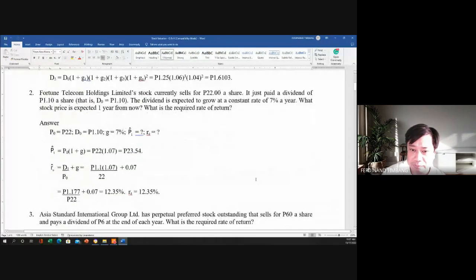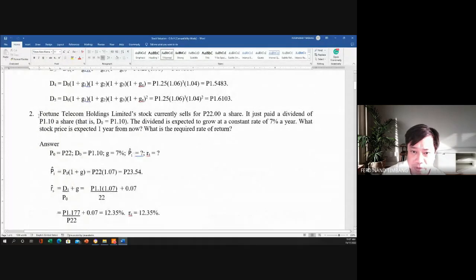So number 2, no? So Fortune Telecom Holdings Limited stock currently sells for 22 pesos a share. It just paid a dividend of 1.10 a share. That is D0 is equivalent to 1.10. So class, it is very important, no, to know what is D0 and D1, kasi yung D0 is always multiplied by the growth, 1 plus G. Kaya it is very important to know what is the D0 or the D1, ha? Kasi dyan madalas magkamali ang mga estudyante. So dito sinabi na 1.10 is the D0.